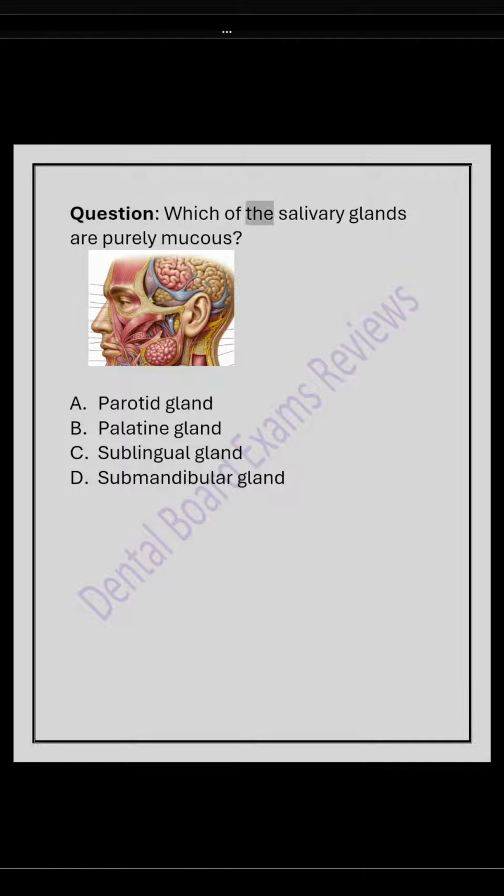Question: which of the salivary glands are purely mucus? A. Parotid gland. B. Palatine gland. C. Sublingual gland. D. Submandibular gland. The answer is B. Palatine glands are minor salivary glands that are purely mucus in secretions.